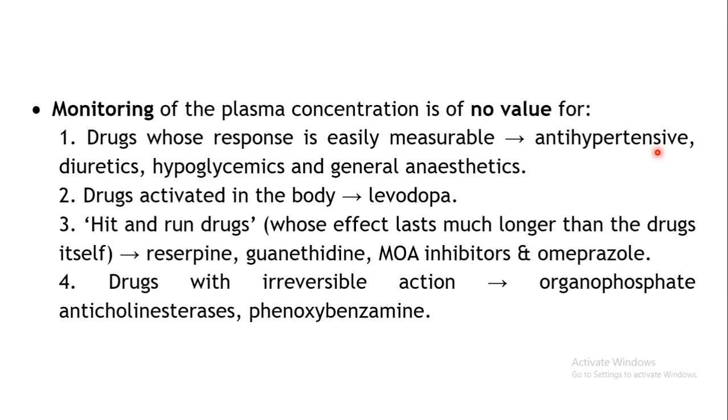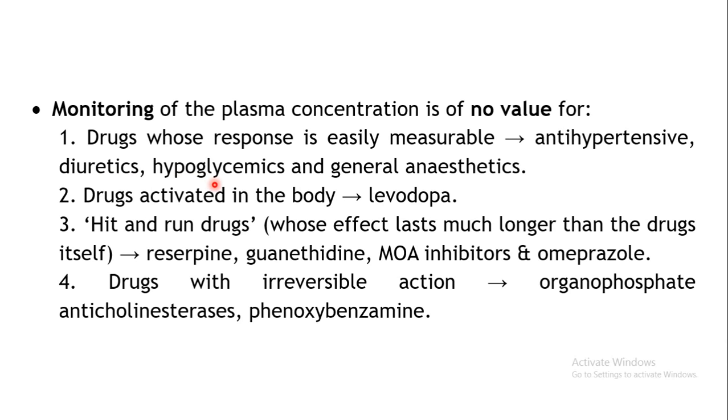If your drug is effective, or if that patient has consumed the tablet, automatically the blood pressure will be lowered, right? Okay, so you need not go for the therapeutic drug monitoring. You have to just measure certain responses or certain parameters which are produced by that particular drug. Same is the case with diuretics, which are meant to increase the urine output. So if the urine output is increasing, obviously the therapeutic monitoring is not required, right? You can just see whether the urine output is increasing or not.